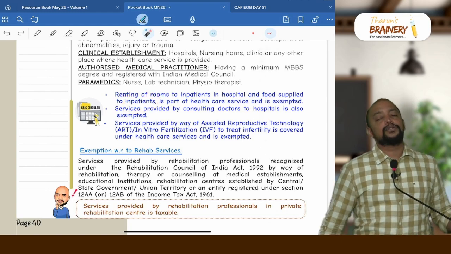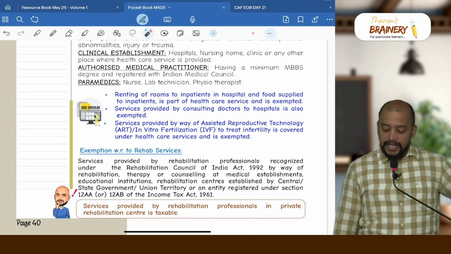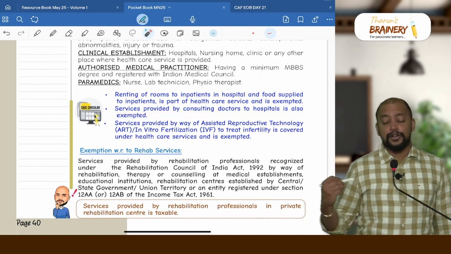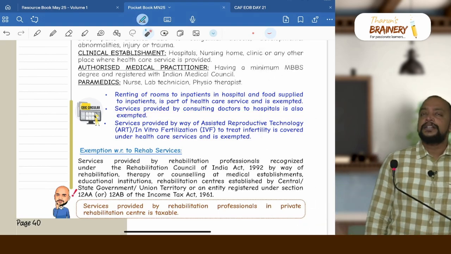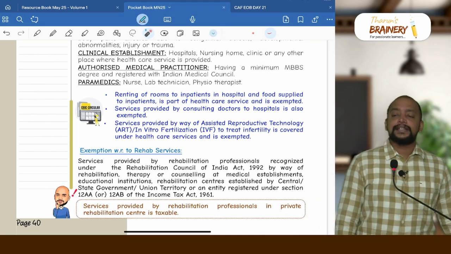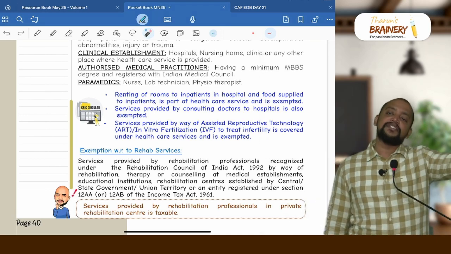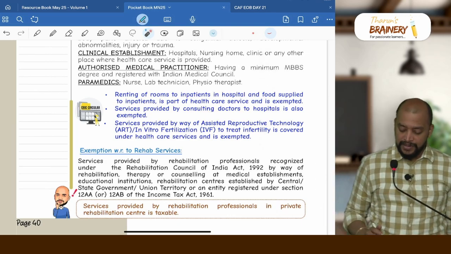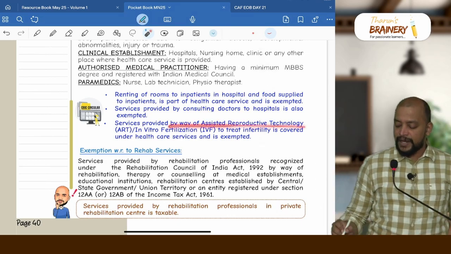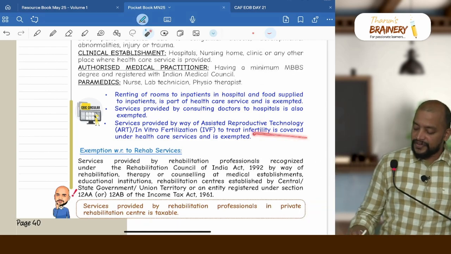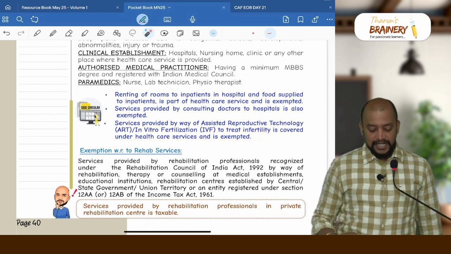Who are inpatients? Those who are admitted in the hospital are known as inpatients. And then service provided by consulting doctors to hospitals is also exempted. Some doctors will be associated with the hospitals not as employees, but as consulting doctors. The hospital receiving money from patient is also exempted. Patient giving money to the doctor is also exempted. Then services provided by ERT or IVF, so infertility treatments. To treat the infertility is covered under healthcare service and it is exempted.